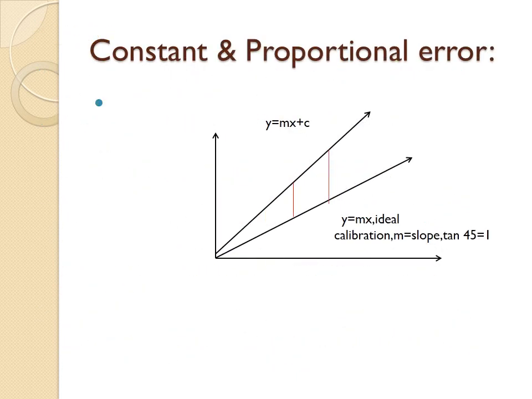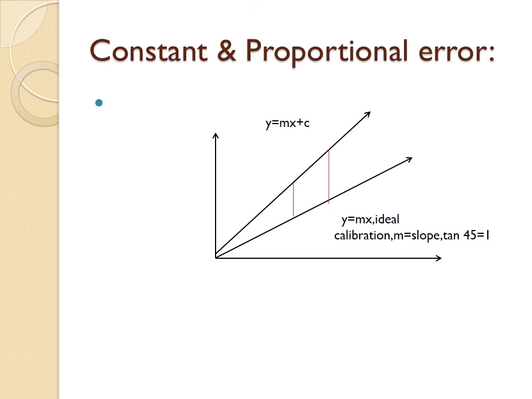If you look at the graph here, if we go for a calibration, then this lower line should be the ideal calibration, y equal to mx, where m is the slope. It should be a 45 degree line, which should be 1. But actually it is not. It is y equal to mx plus c. And this m has some value. It is seen here. So constant error is due to this value.